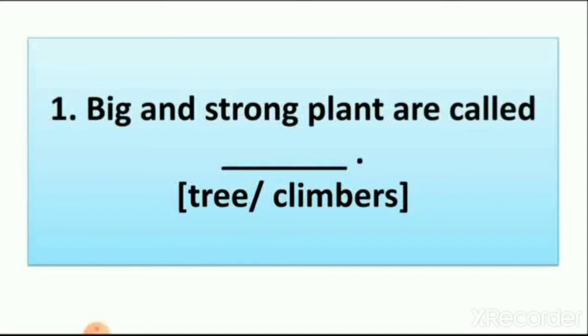We learned about the mango plant and we also learned about the grapevine. Which is big of the two? The mango plant. Why? Because the mango plant grows without support, while the grapevine grows with support. So the mango plant is a tree. That's why the answer is tree. Big and strong plants are called trees. So here I write the answer tree.